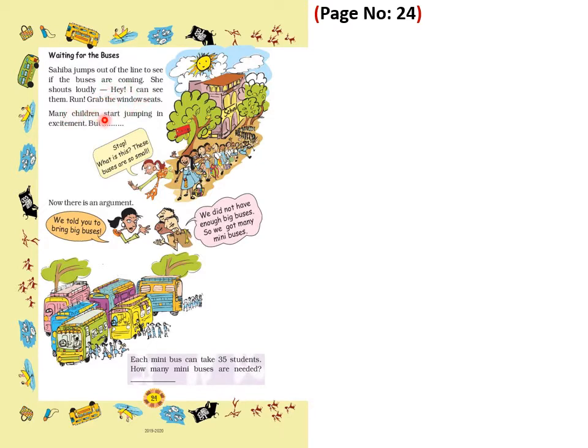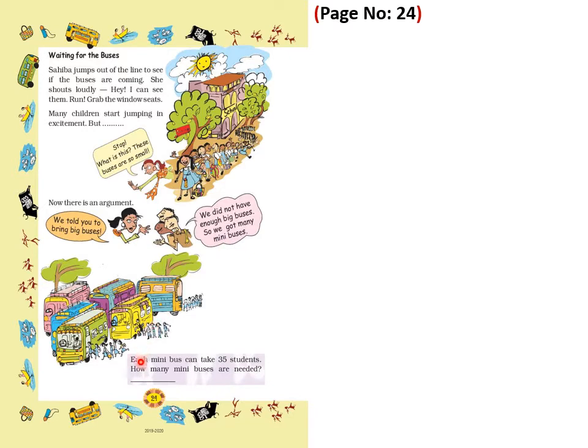So many children start jumping in excitement. But stop, what is this? These buses are so small. So the teacher is telling, okay, stop, what is this? These buses are so small. Now there is an argument. "We told you to bring big buses." The teacher is telling, we told you to bring big buses. "We did not have enough big buses, so we got many mini buses." Now they are bringing mini buses.